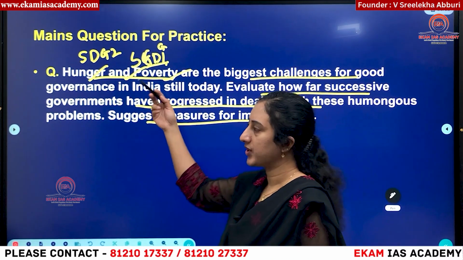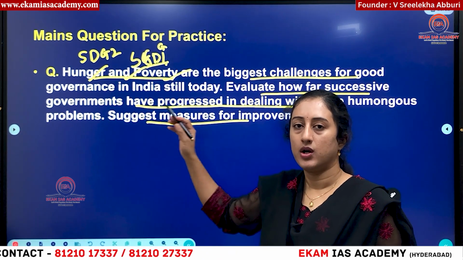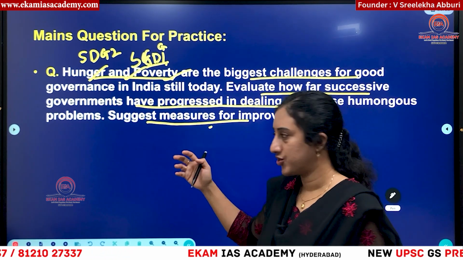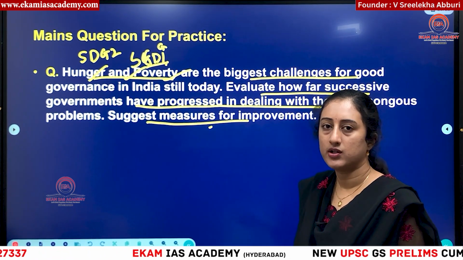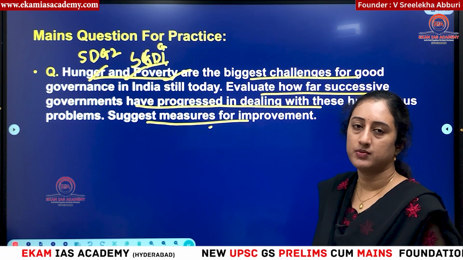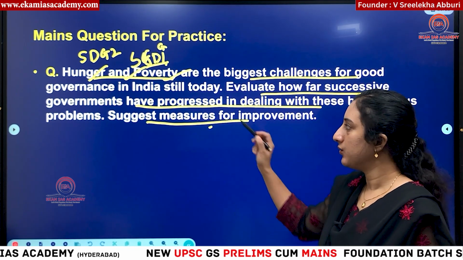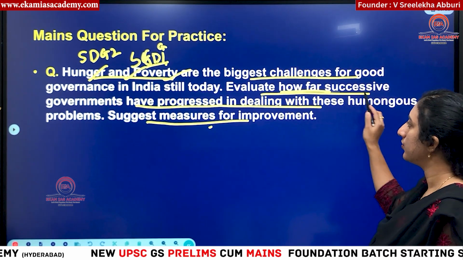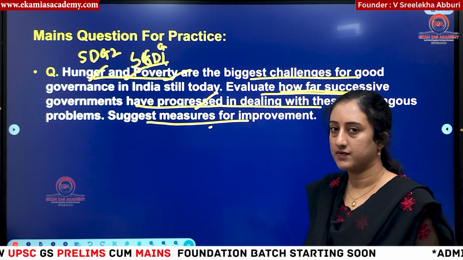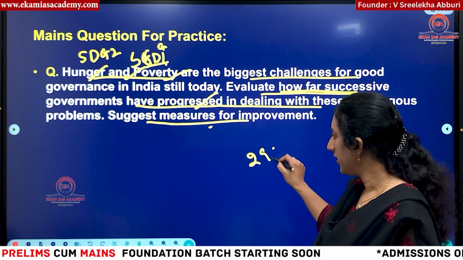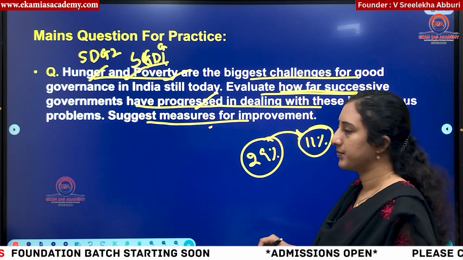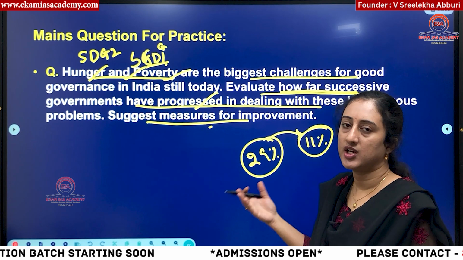Otherwise, you can also start your answer by explaining the definition of hunger and the definition of poverty given by any organization. Then you can give some data related to hunger and poverty, on what measures we are calculating these, and who is authorized to measure hunger and poverty estimates in India. You can give these things in the body. Then, on how governments have progressed, you have to give some data. Like we have seen, poverty has reduced from 29% to 11% according to Niti Aayog's report. If you give such data, you are substantiating that there is some progress.